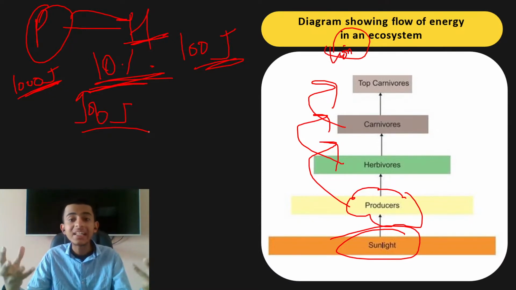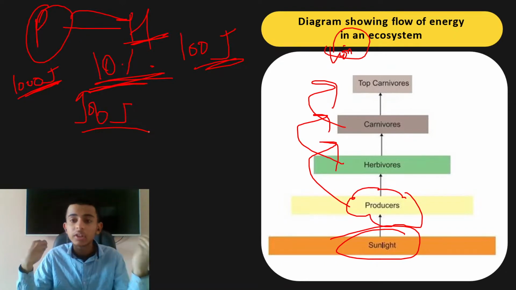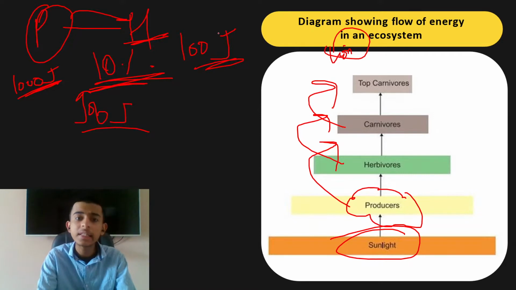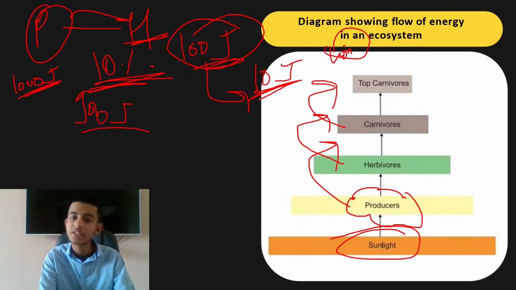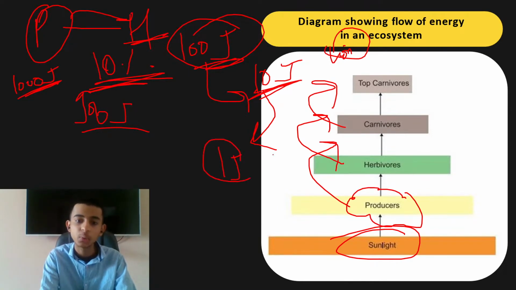Why? Because you need to get the functions done in your body also, for the growth, for the development, for the other things. Now this 100 joule, when a carnivore is going to consume this herbivore, will reduce to 10 joules. That carnivore will just get 10 joule of energy, and the top carnivores will just get 1 joule.